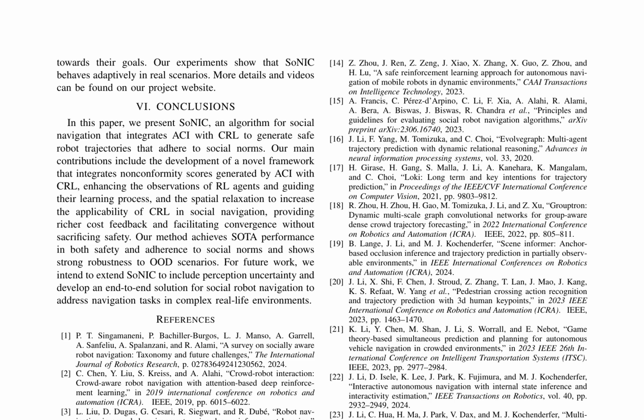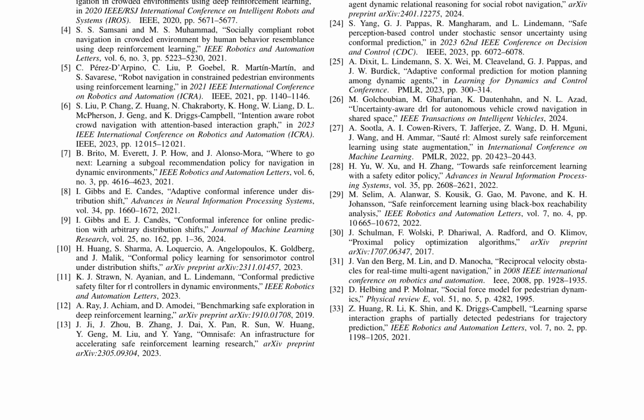In this paper, the authors introduce SoNIC, a novel algorithm for social navigation that combines adaptive conformal inference, ACI, with cost relaxation learning, CRL. This integration enhances the learning process of reinforcement learning agents by utilizing nonconformity scores generated by ACI. The spatial relaxation technique is also employed to increase the applicability of CRL in social navigation, providing richer cost feedback and facilitating convergence without compromising safety.